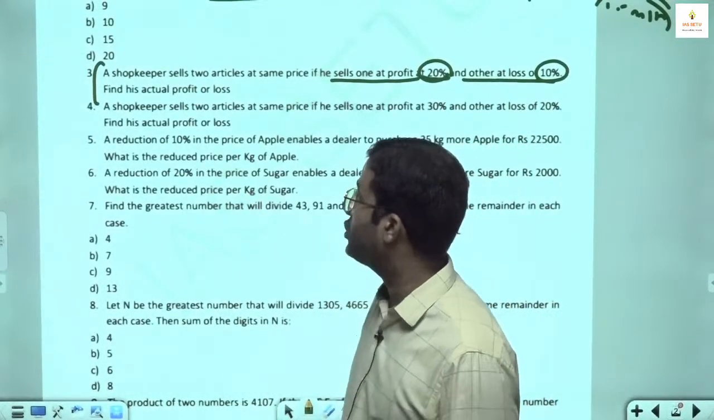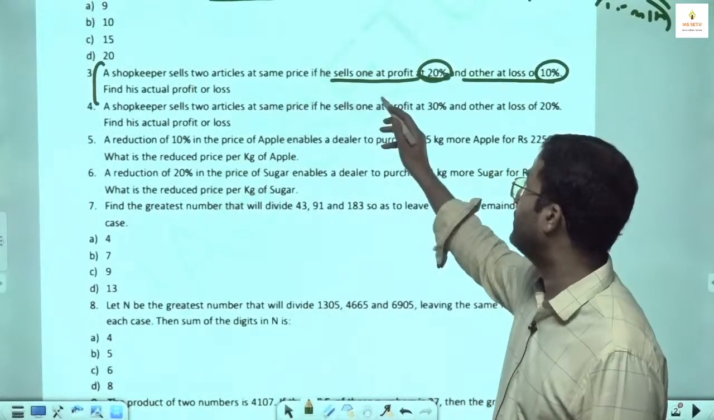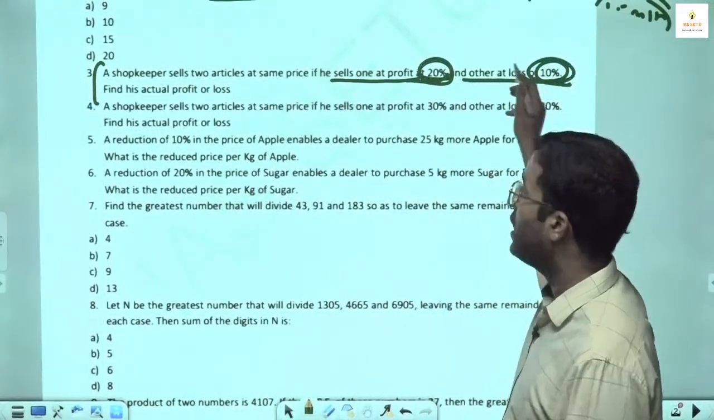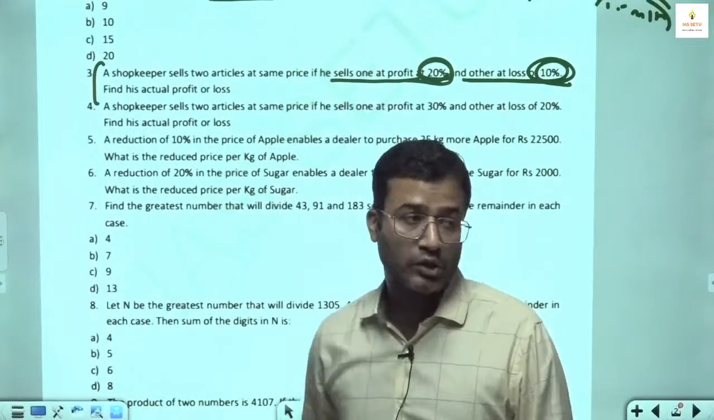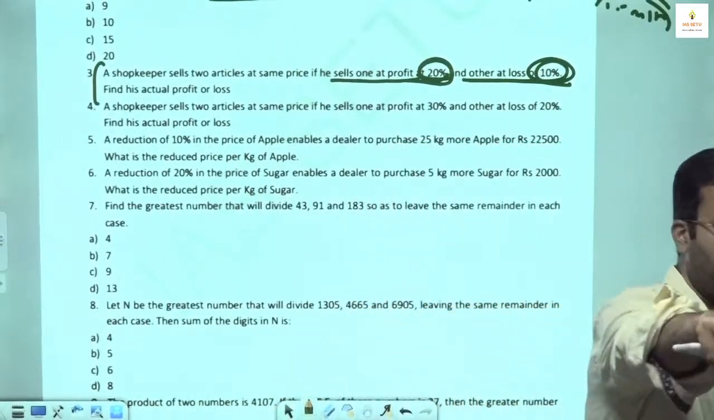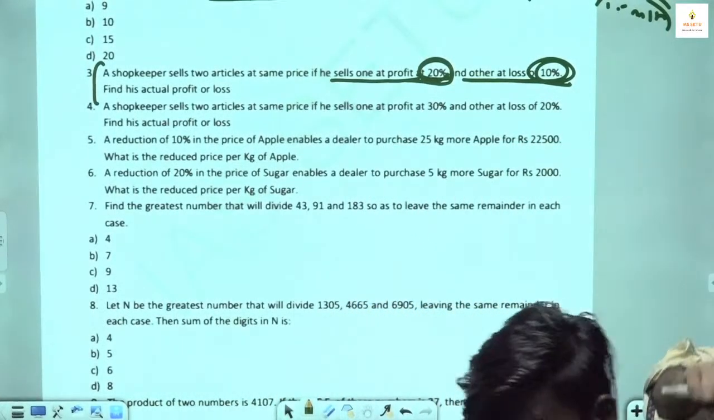Now here the question is: a shopkeeper sells 2 articles at the same price. If he sells one at a profit of 20% and the other at a loss of 10%, find his actual profit or loss percentage.